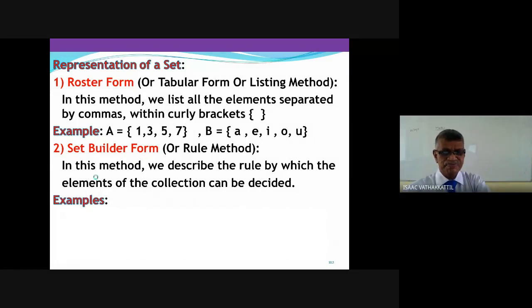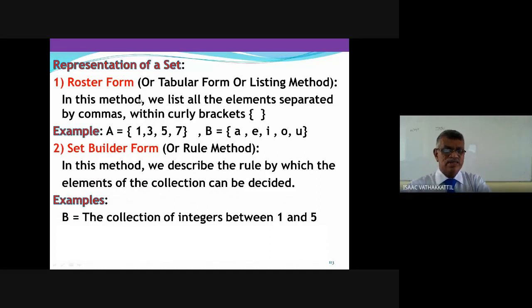For example, as I told, the name I'm going to use any letter, English alphabets, B. The collection of integers between 1 and 5. Of course, I have written the set B, in which method? Set builder form. If you want to write the set B in listing method, what will be the elements? We can write that as 2, 3, 4, separated by commas. So you can change from one method to another method, no problem. Both are sets, written in different form.